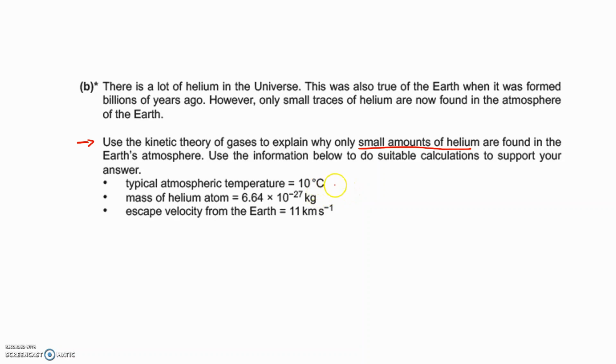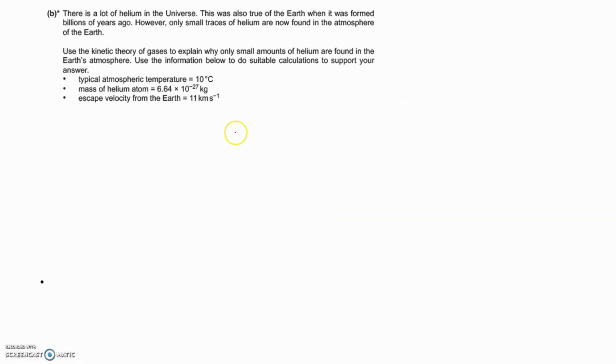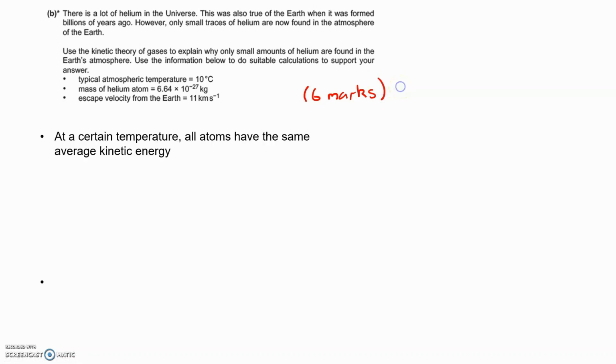So they've given some data here: the atmospheric temperature, the mass of the helium atom, and the escape velocity from Earth, which is 11 kilometers per second. So they're sort of giving you a clue there as to what equations might be relevant when answering this question. So how do we answer it then? This is a 6-mark question, so they're actually looking for 6 individual points, including the calculation.